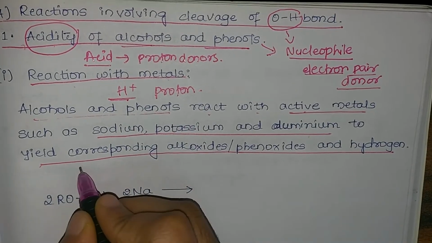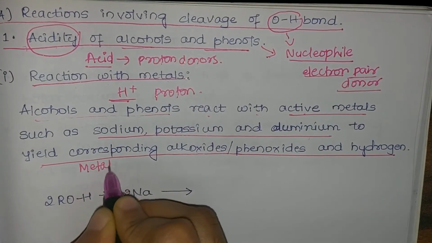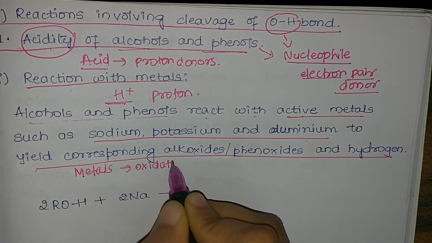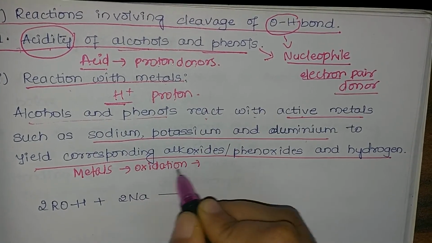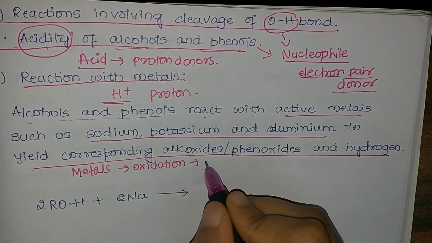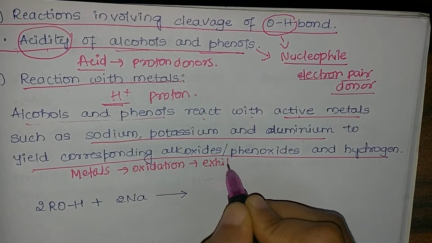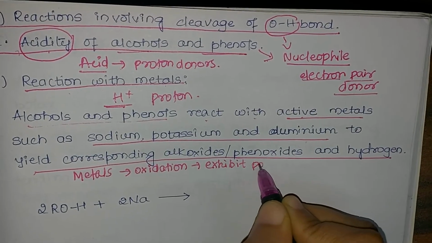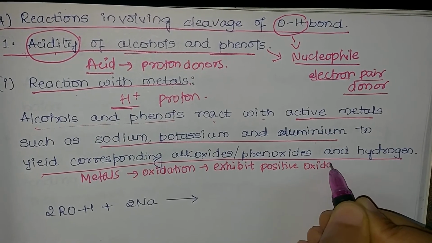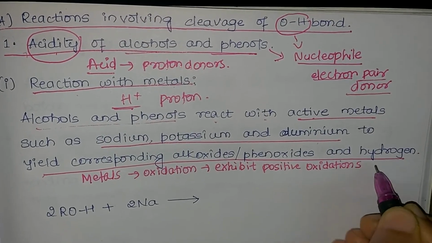In your 10th standard classes you have studied that whenever a metal reacts with an acid, it gives out hydrogen gas. Here the metal is undergoing oxidation. A metal always exhibits a positive oxidation state, and a positive oxidation state refers to loss of electrons. So don't get confused between nucleophilic nature and oxidation.